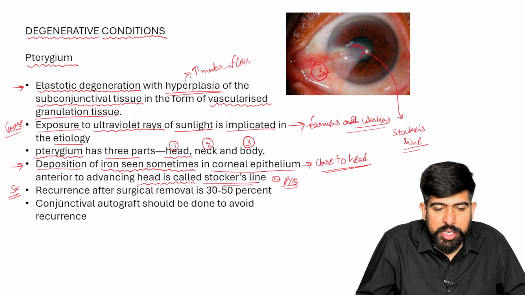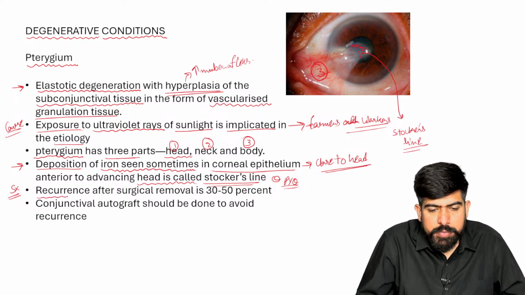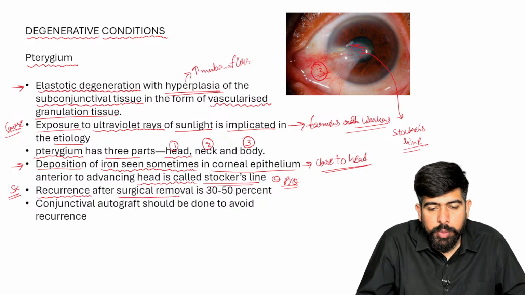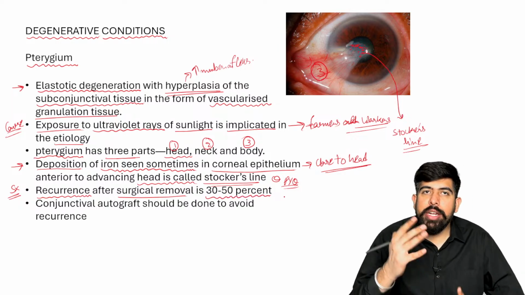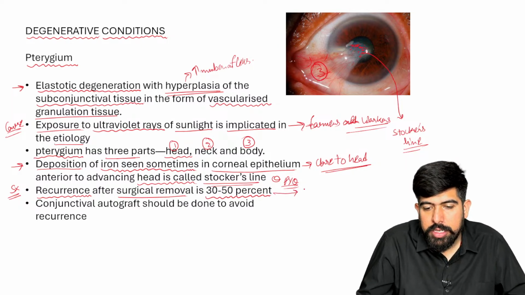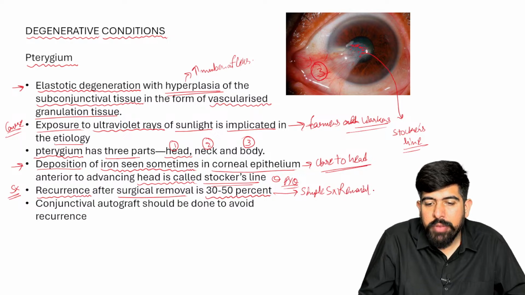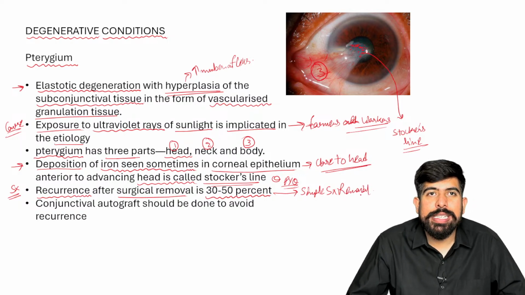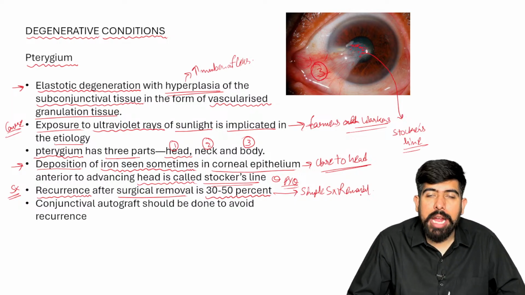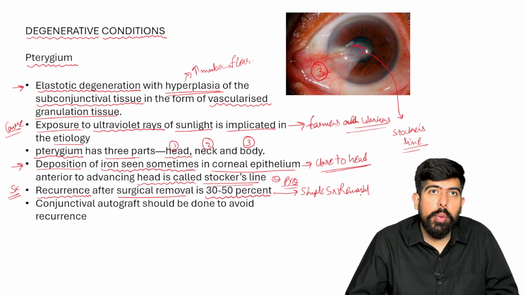In the surgical removal of the pterygium, if we do the surgery and only remove it, there is a 30 to 50% chance. Guys, please remember, if I do just the simple surgical removal, there is a 30 to 50% chance that this pterygium can grow over again.